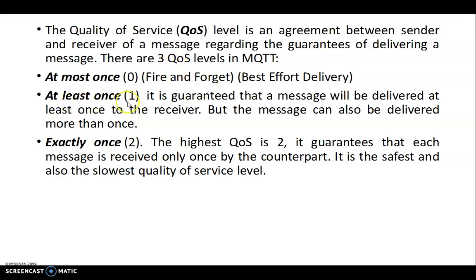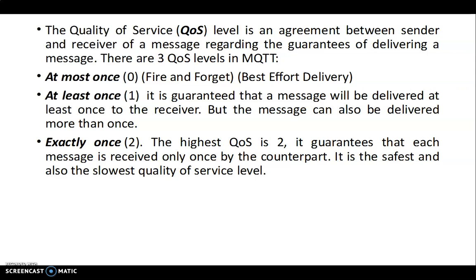At least once, some more care is taken. It is guaranteed that message will be delivered at least once. That means you may get duplicates, but it is guaranteed that your message will reach the destination for sure. So the application program at the other end has to have sufficient logic to discard the duplicates.